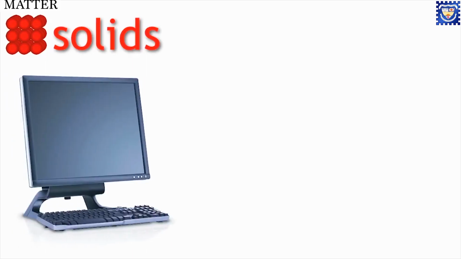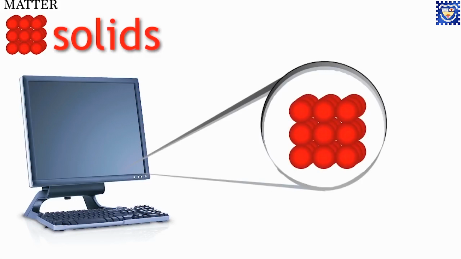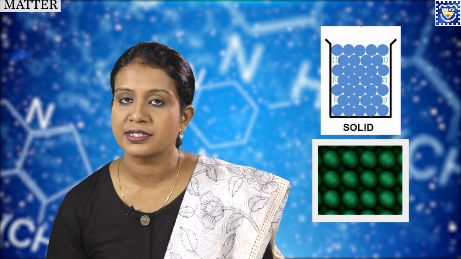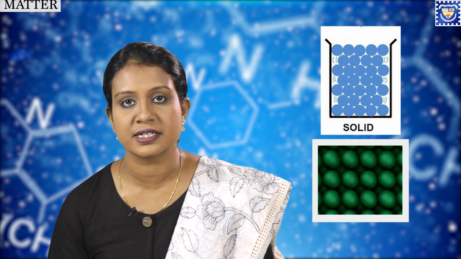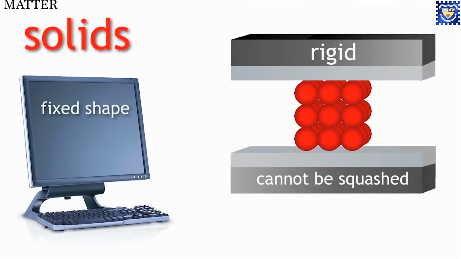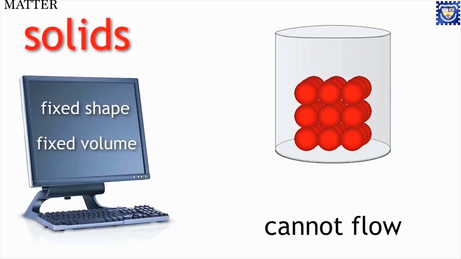Let us now see the arrangement of molecules in the 3 states of matter and discuss some of their properties. Say for example, your computer. It is a solid as its molecules are very closely packed with each other. As the intermolecular force of attraction is strongest in solid molecules, the intermolecular space between them is practically absent. So we can say solids are rigid, they have a definite shape, they have a definite volume, they are not compressible, they cannot flow, they have a high density.